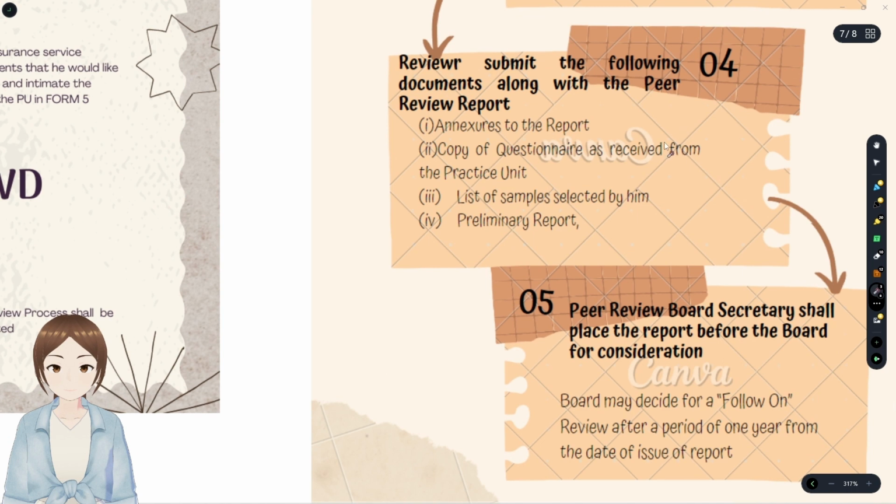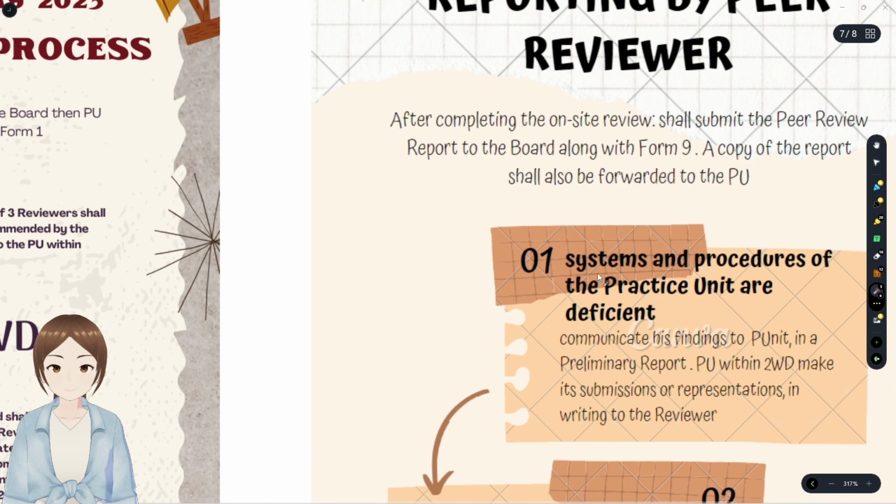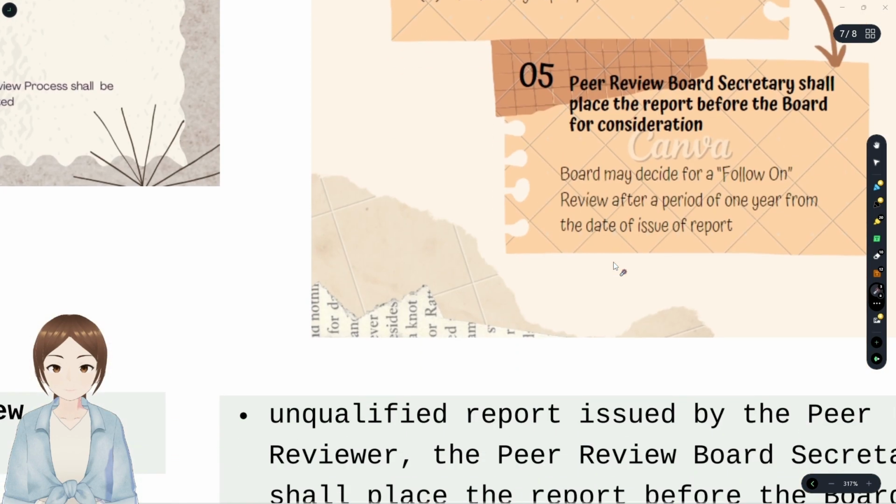And what documents does he have to accompany with the peer review report, whether qualified or unqualified? Annexures to that report have to be accompanied, and a copy of the questionnaire as received from the practicing unit, that is Form 1, and the list of samples selected by him, Form 5. Also the preliminary report submitted to the PU when the systems and procedures were deficient. And the peer review board secretary shall place the report before the board for consideration.